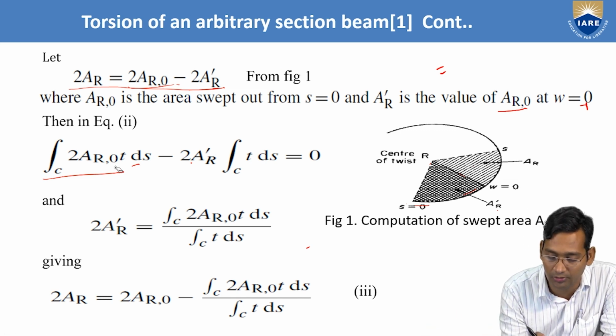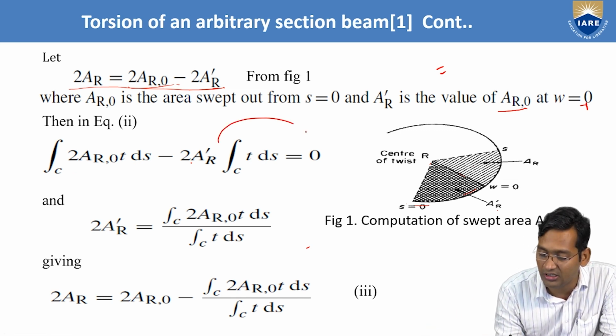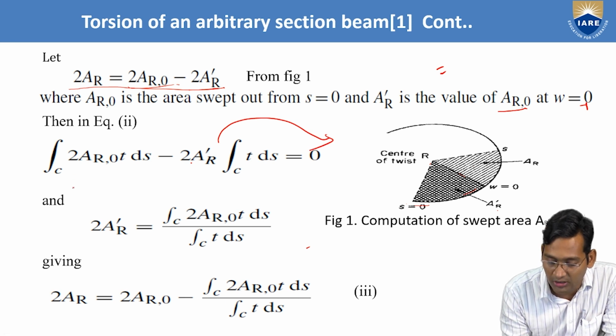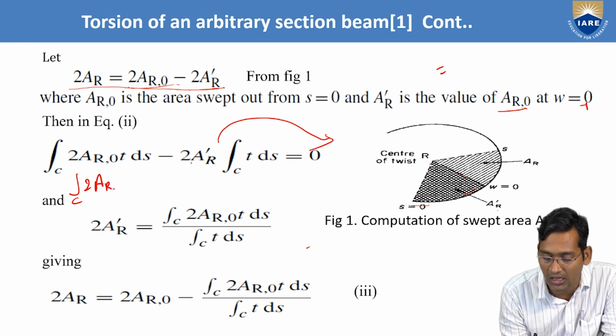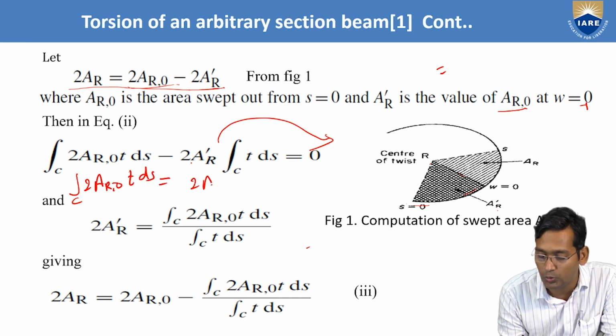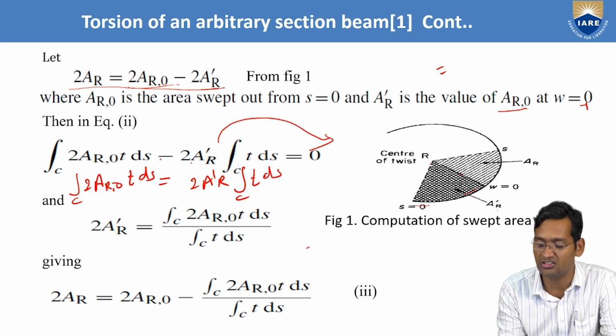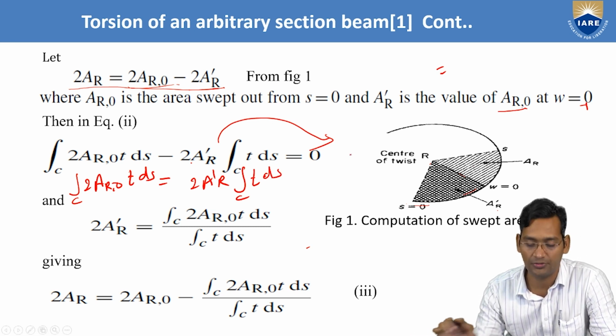In this case, what can we do? Just take this to this side. So from here we can write integral C 2AR naught into T ds is equal to 2A dash R into integral C T ds. After taking this to this side, this is minus, so on that side it becomes plus.